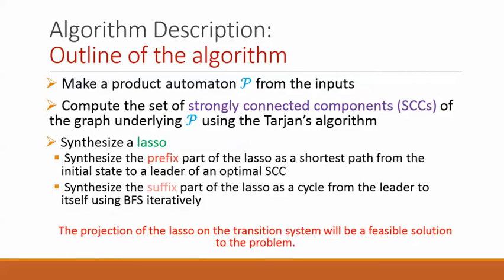The algorithm consists of three main steps. The first step: make a product automaton. The second step: compute the set of strongly connected components of the graph underlying the product automaton. And the third step: synthesize a lasso. The suffix part of the lasso is synthesized inside a strongly connected component. The lasso is then projected on the transition system.